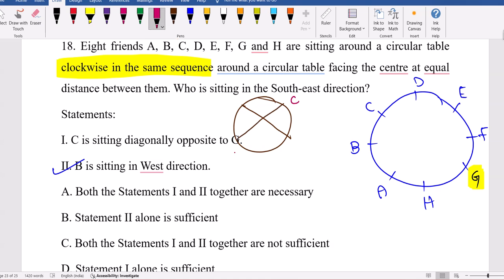C here, G here, or G here and C here. There are many possibilities, so we cannot decide which place is C. We cannot fix. So we can say not 1 alone, 2 alone. 2 alone we can do because they said maintaining the same sequence.